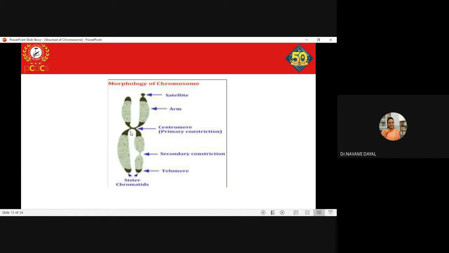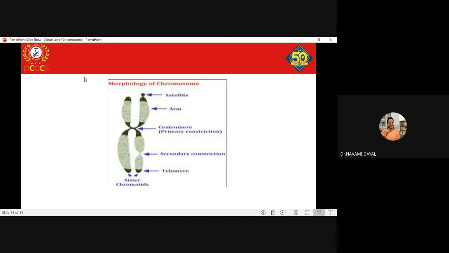So the spindle fibers that form during the anaphase stage, which hold your individual chromosomes, do so through these kinetochores present on the centromeres. Usually, if you have drawn cells in the mitotic phase, or have seen them, what holds is at the centromeric position. The chromosomes are held at the centromeric position to the spindle fibers through kinetochores.